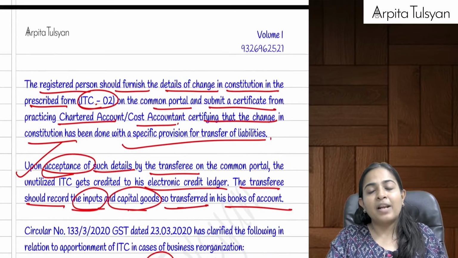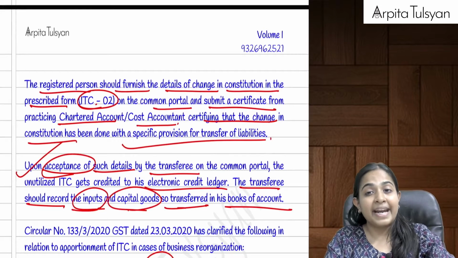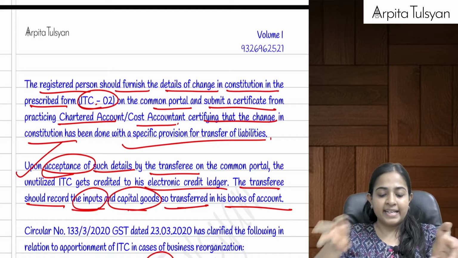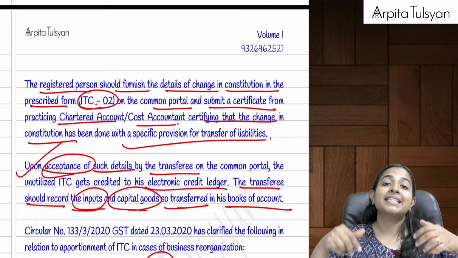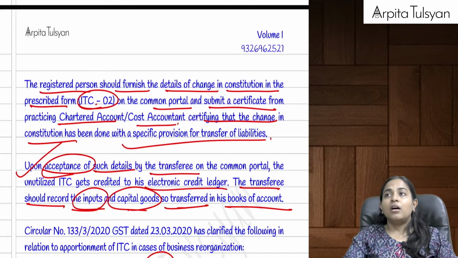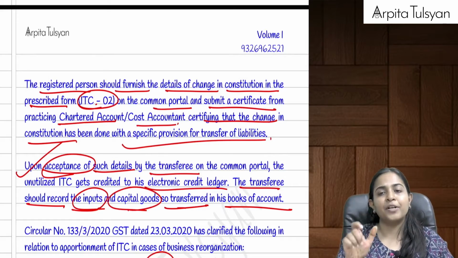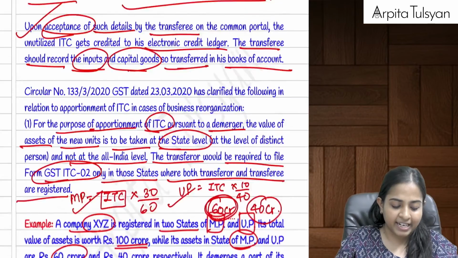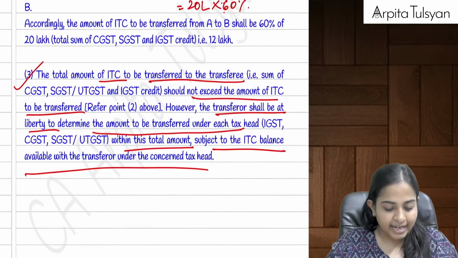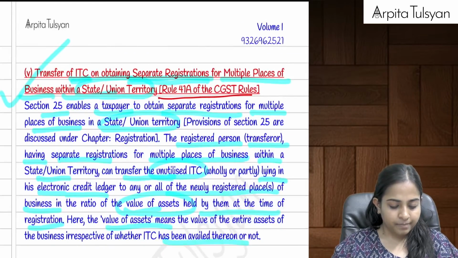But what will happen in case of demerger? In case of demerger, if multiple entities are formed, then the credit will be distributed to all those entities in the ratio of the assets transferred. Let's say I have transferred 60% to one entity and 40% to another entity, then in that particular ratio the amount of unutilized credit will be transferred. We have done many examples on this in the main lectures also.